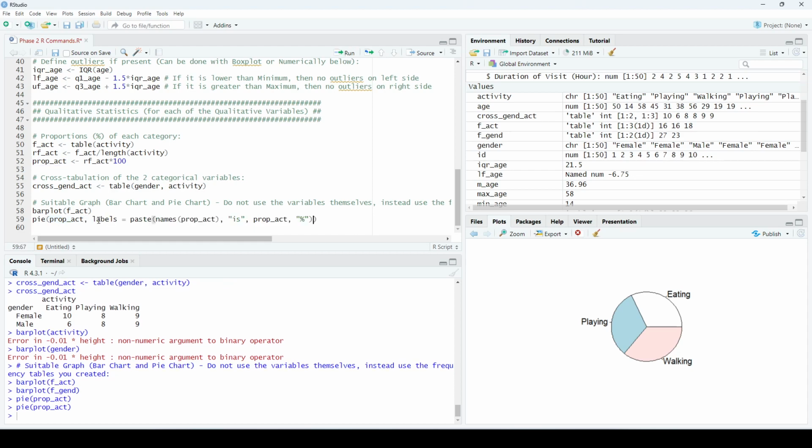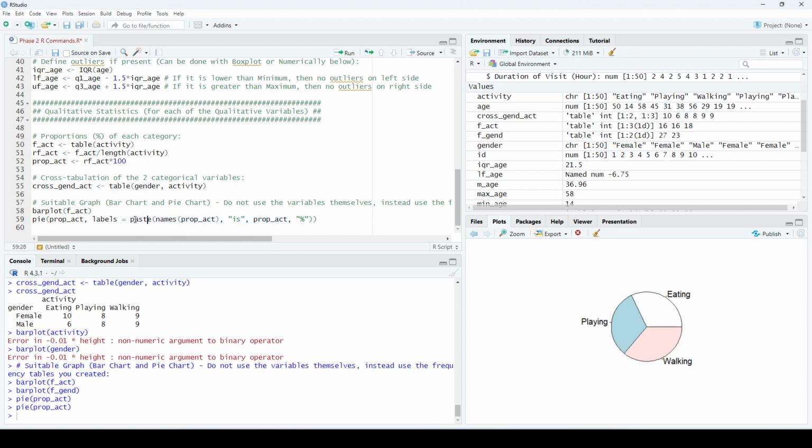I will add this option beside it, comma, labels equal, and inside the pie function I will write the following command. Labels mean the names on the pie chart. So I want to change these names, right? I don't just want them to be playing, eating, walking. I want playing is 32%, walking is 36%, like this. So I want to write labels equal, and here I will add this function.